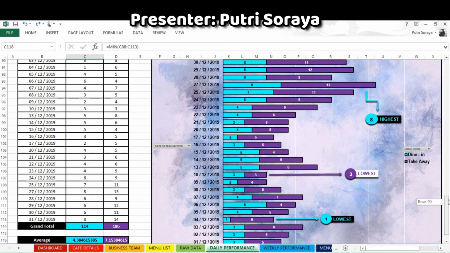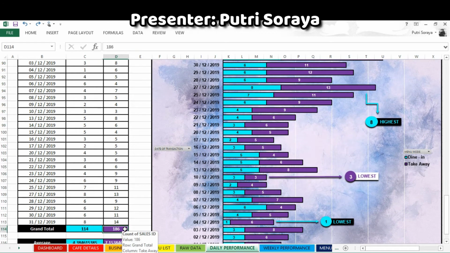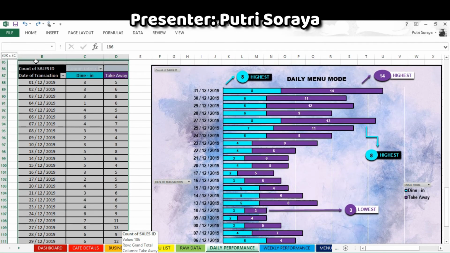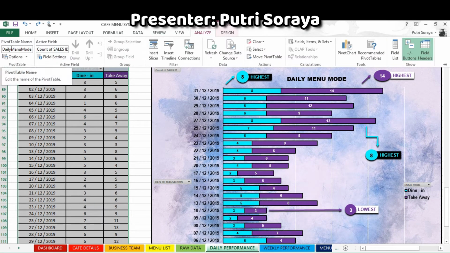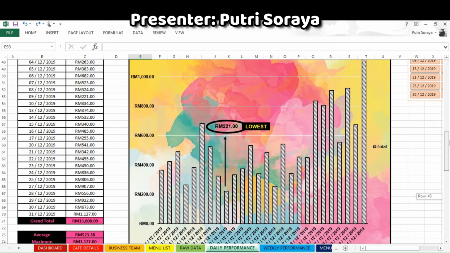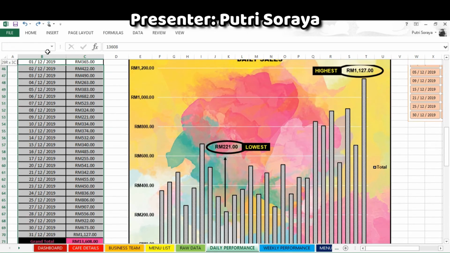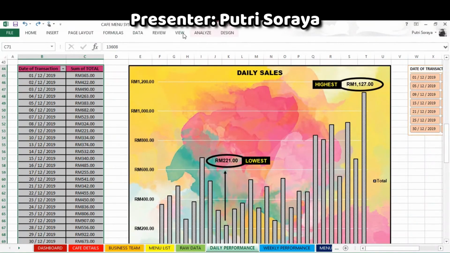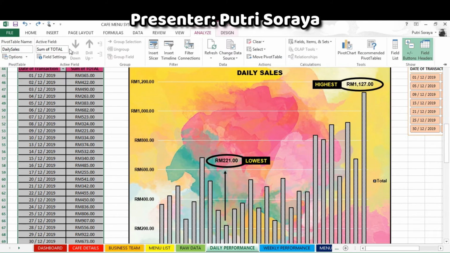Besides that, we also rename our pivot tables. So this one, we rename it as daily menu mode, and we also rename the other pivot tables. For example, this one is daily sales.